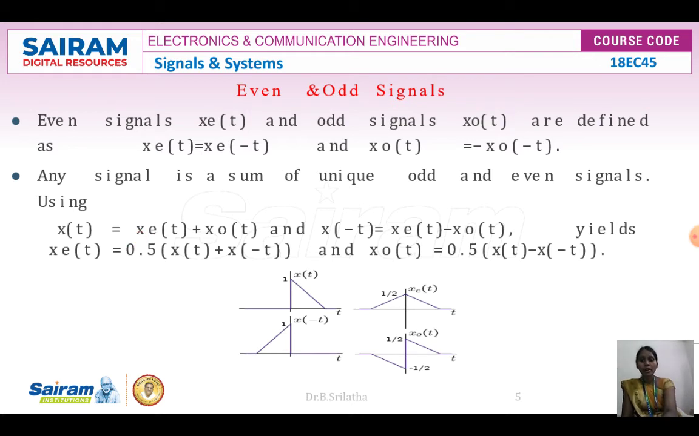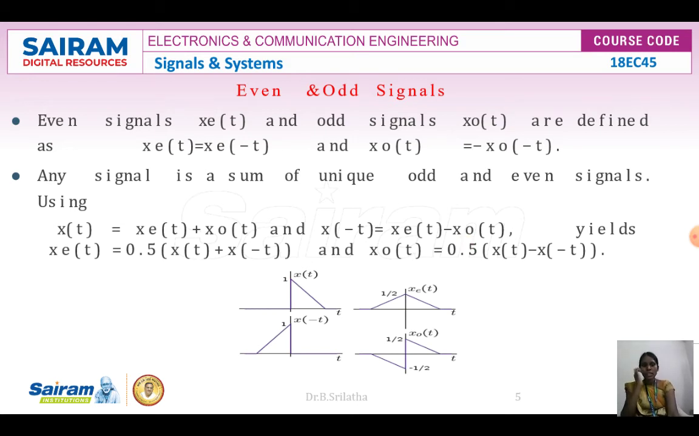In the same way, by using these two equations, we need to find the odd part of the signal. So how will we get xo of t from this? I'm going to subtract these two signals, x of t minus x of minus t. If you subtract, what will happen here? This is minus, this will become plus. So xe of t will get cancelled, and we'll get 2 into xo of t. So xo of t is nothing but 1 by 2 into x of t minus x of minus t. So 1 by 2 we are writing as 0.5.